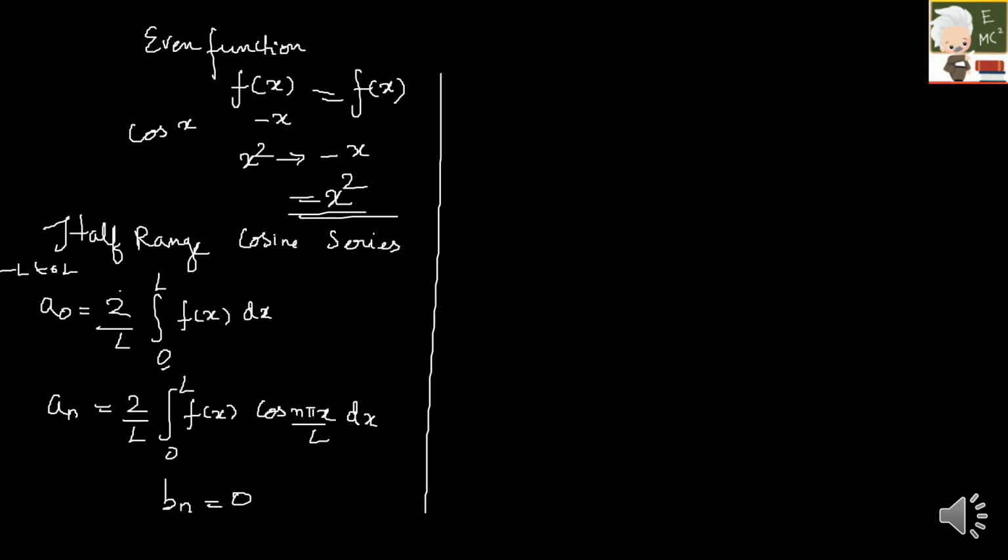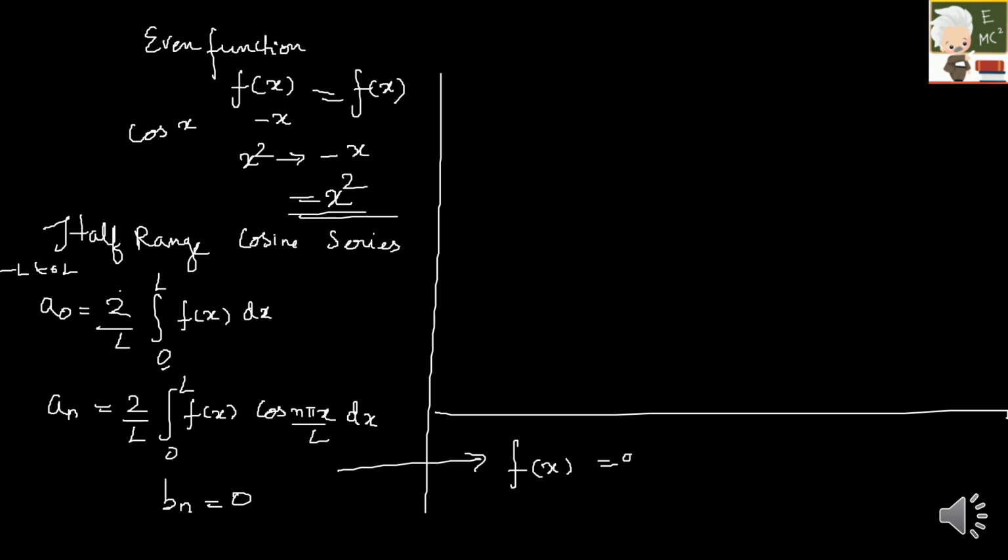This is one thing you have to remember. So finally, your f of x is a naught by 2 plus summation n equal to 1 to infinity an cos n pi x by L, and the bn term becomes 0. So this is for the half range cosine series.